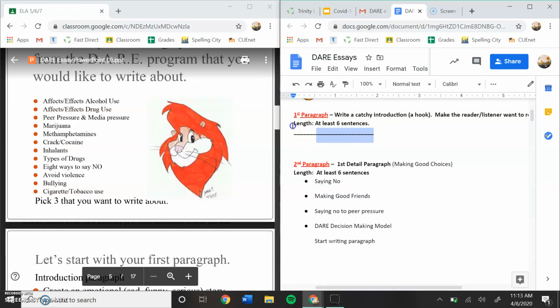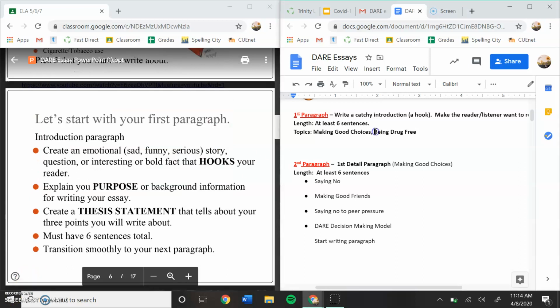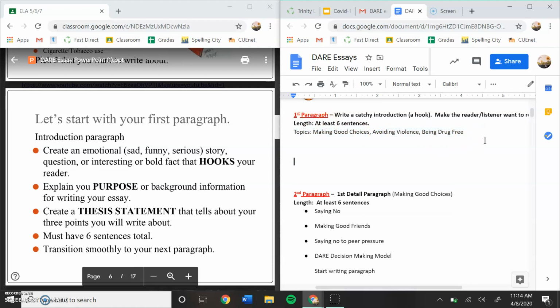So we're going to delete these lines over here. And for our topics that we write about, we are going to put making good choices, being drug-free, and she did avoiding violence. Okay, so these are the 3 things that I'm going to talk about in my essay. So now I can start forming my first paragraph.